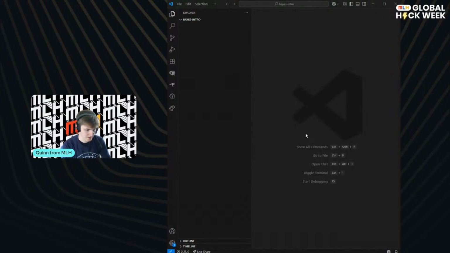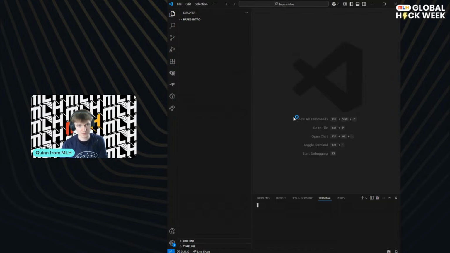And as always, you could use Colab if you want. With most of my projects, this is very flexible. We're going to be using mostly a notebook today. We might use a Python file if we have time at the end. But for now, we need to set up our environment. And there's a way that I like to do this.